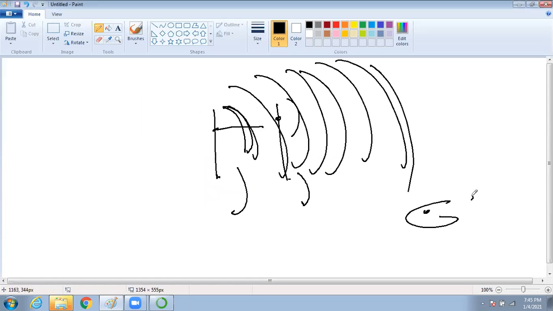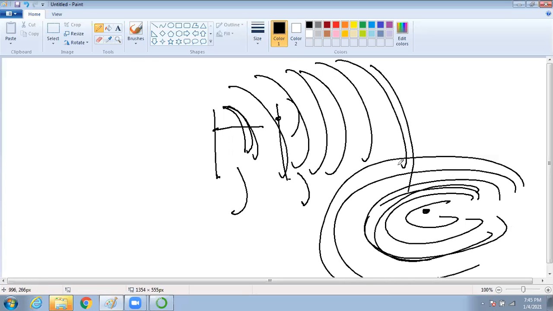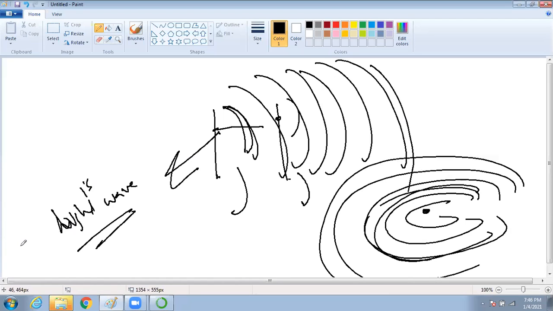I told you in the previous class, when you drop a pebble on water, it goes like a ripple. Clear? That means something is happening, that no more is the light following a straight line path, it is following a normal wave. And this experiment proved that light is a wave. Clear? Clear or not? Yes, sir.